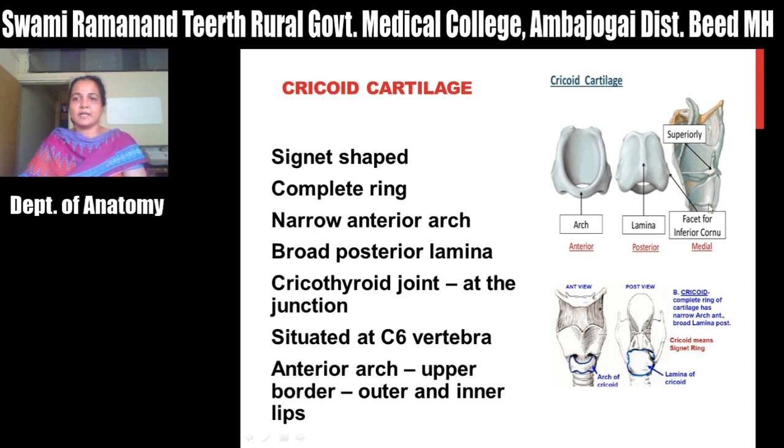Posteriorly it articulates with the arytenoid cartilage. And at the junction of the anterior arch and the posterior lamina, it articulates with the inferior horn of the thyroid cartilage. This forms the cricothyroid joint and this one forms the cricoarytenoid joint. Both joints are synovial joints and the cricoid cartilage is present at the level of the C6 vertebra. Then the anterior arch has an upper and lower border, and the upper border has an inner and outer lip.